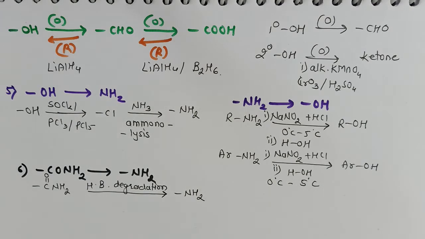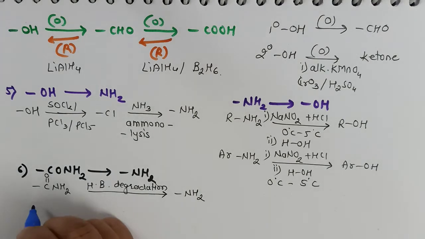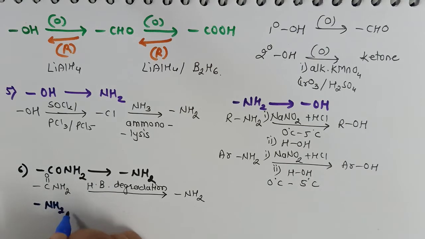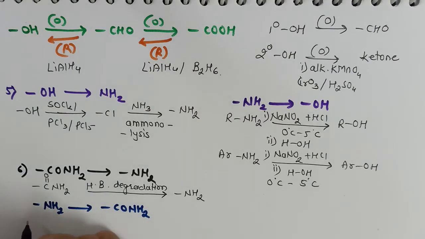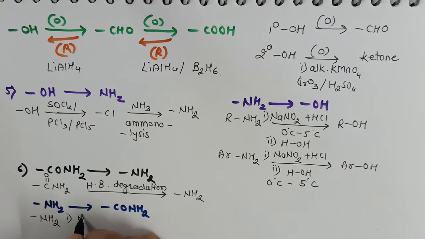But if we want to do the reverse one, like we want to convert the amine group to amide, then the process is a little bit tricky. Amine group first of all will be converted into alcohol.